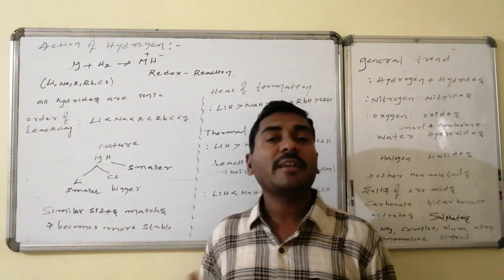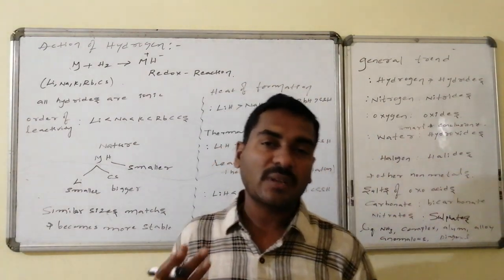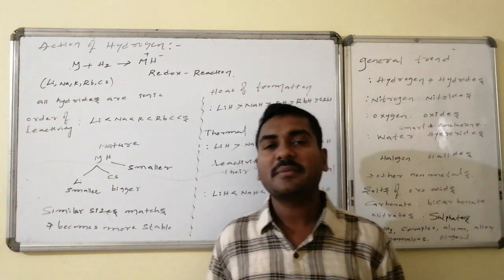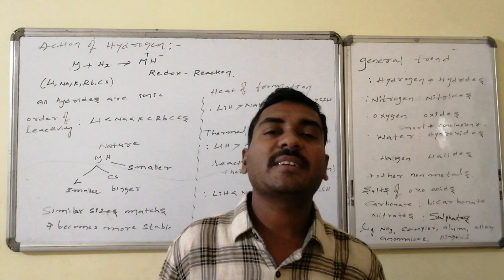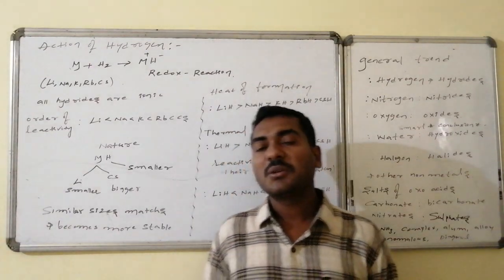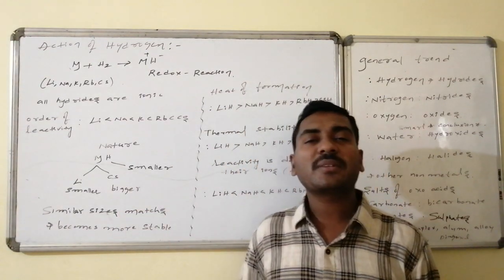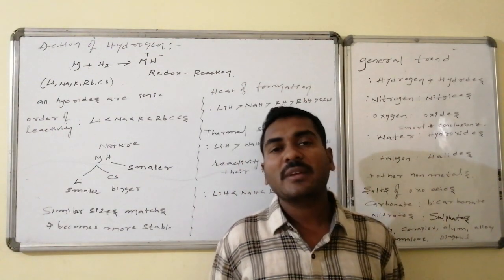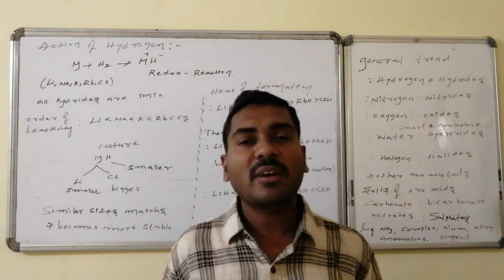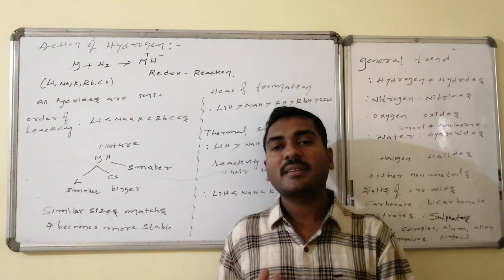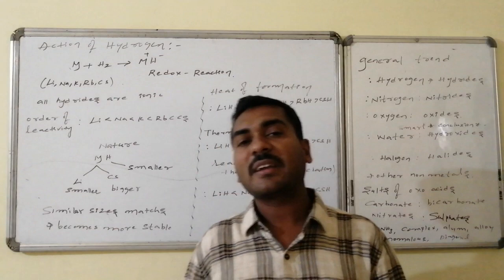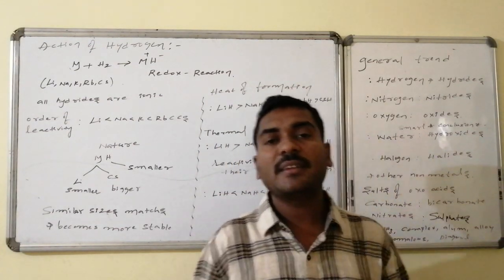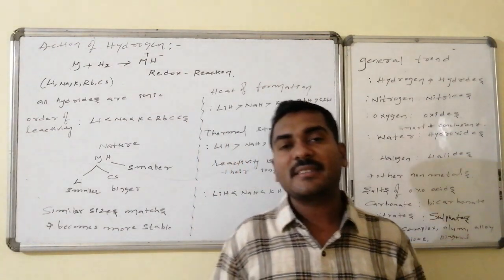The metal can vary: it can be lithium, sodium, or cesium. Lithium and sodium are similar and small in size, whereas potassium, rubidium, and cesium are bigger in size. Smaller versus smaller appears very compatible because the compound is ionic. So here, smaller versus smaller gives good stability, whereas a smaller anion with a bigger cation gives lesser stability. That effect will be felt in the formation of the metal halides.